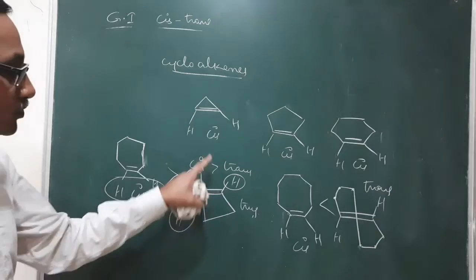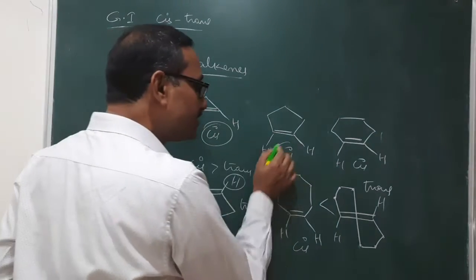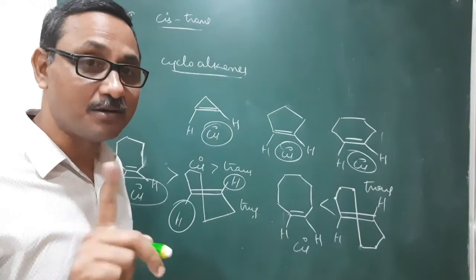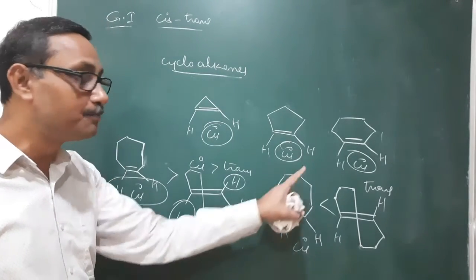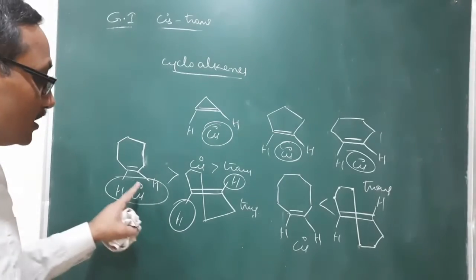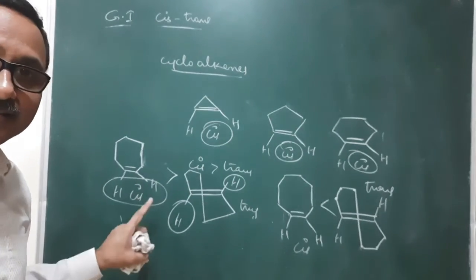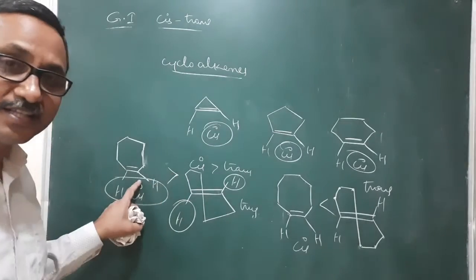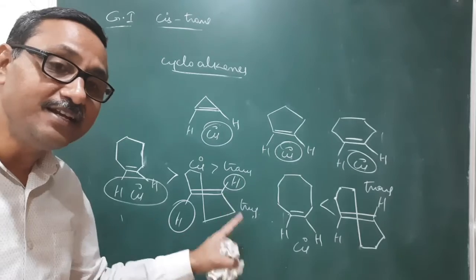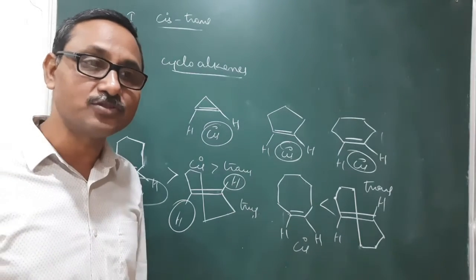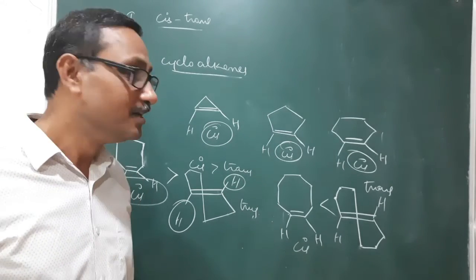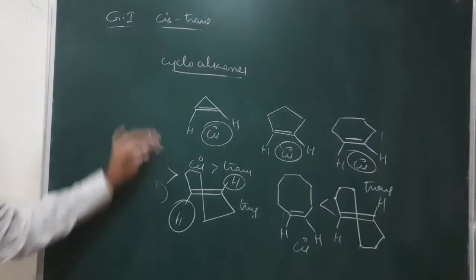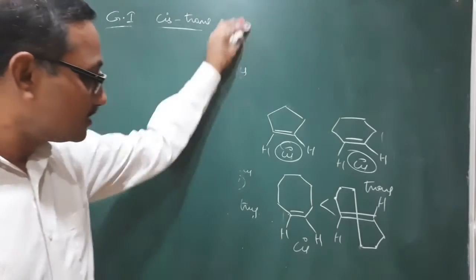So up to 6 only cis is possible. In the case of cycloalkenes, only cis is possible up to 6 carbon atoms. The 7-carbon ring will exhibit both cis as well as trans, but cis is more stable than trans. With 8 and above carbons in that cycloalkene ring, trans is more stable than cis.